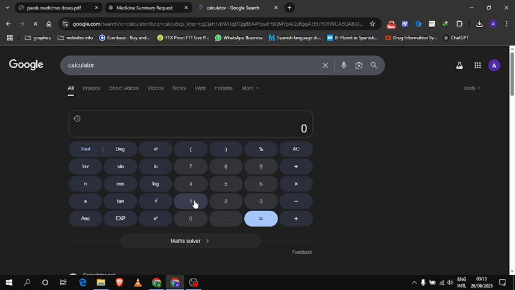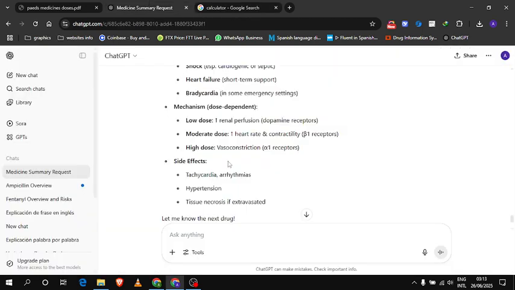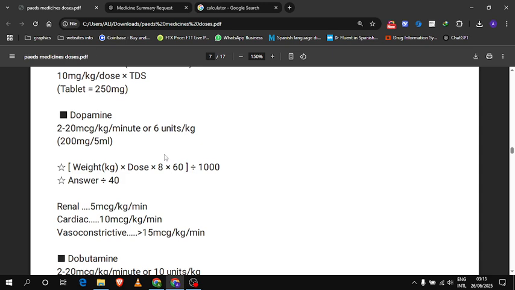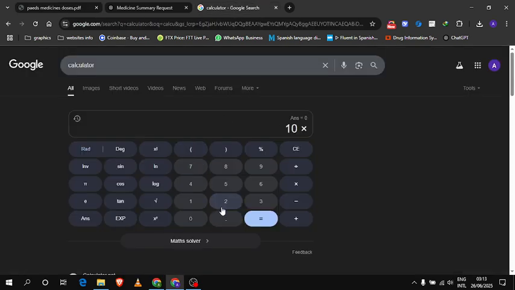So let's suppose there is a 10 kg child, right? So 10 into dose, which is 2 to 20 microgram. Let's take 2. 10 into 2 into 8 into 60. 10 into 2 into 8, because it was in minute, and then 8 hourly, we give it 8 hourly. That's why we're using 60 to make it hourly and 8 to make it 8 hourly.